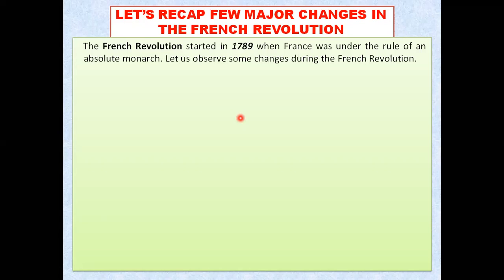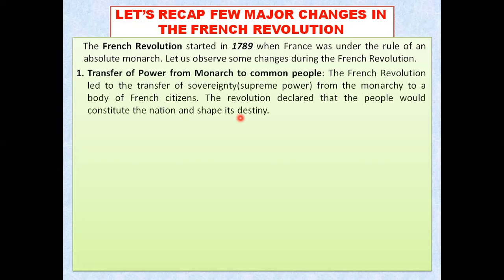And this French Revolution brought a lot of changes that we will have to go through in this class. Number one, transfer of power from the monarch to the common people. The power from the monarch was handed to the common people during this French Revolution. Because of it, Louis XVI had to give up his power, and then came the Jacobin government, the Maximilian Robespierre government, then the Directory rule, and later on Napoleon Bonaparte also ruled France.